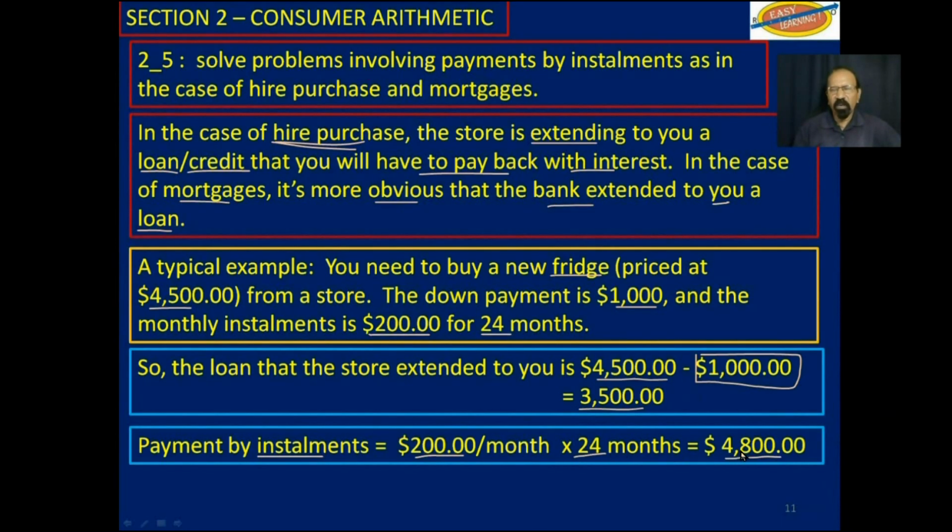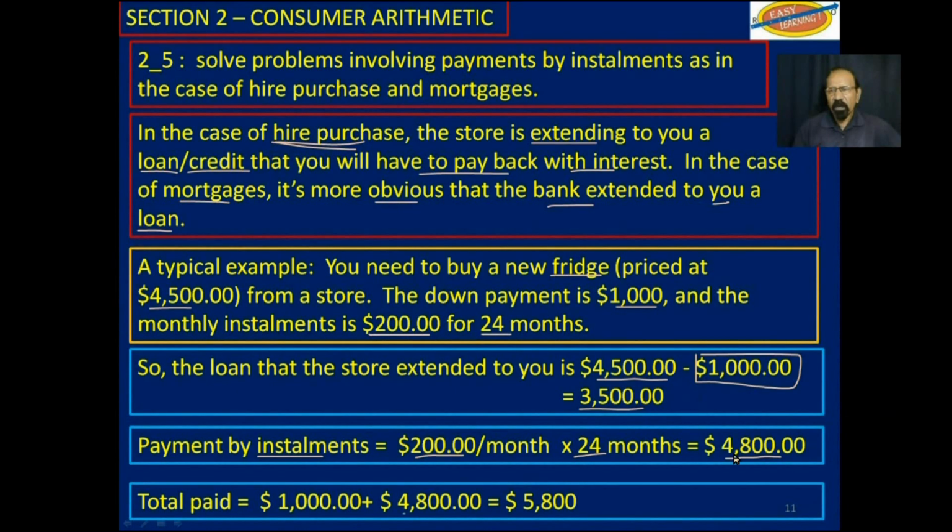That would give you $4,800. And if you add the $4,800 to the $1,000 that you already paid, then in effect, by the time you pay off for it, it would have cost you $5,800. Now, that was the same item that was listed as $4,500. But because you didn't have all the money to pay, the store extended to you credit or a loan, and then you take some time to pay it back. And so you ended up paying $5,800.